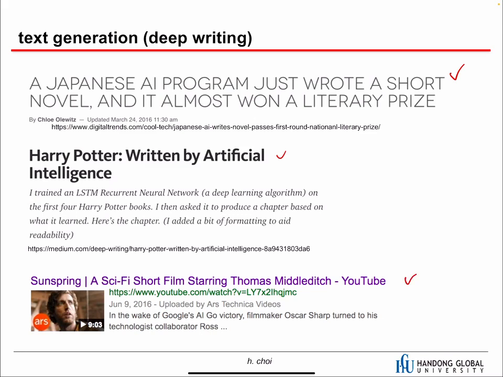People trained a neural network with lots of film scripts. And then the neural network could write a new script. And based on that script, they hired some actors and actresses and actually made a film. So this is the first film based on a neural network generated script.